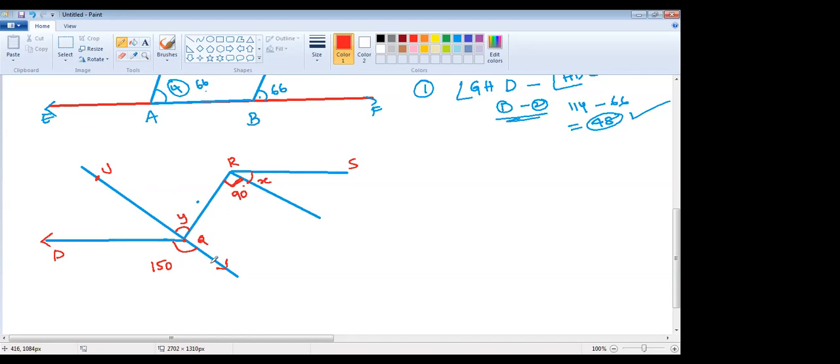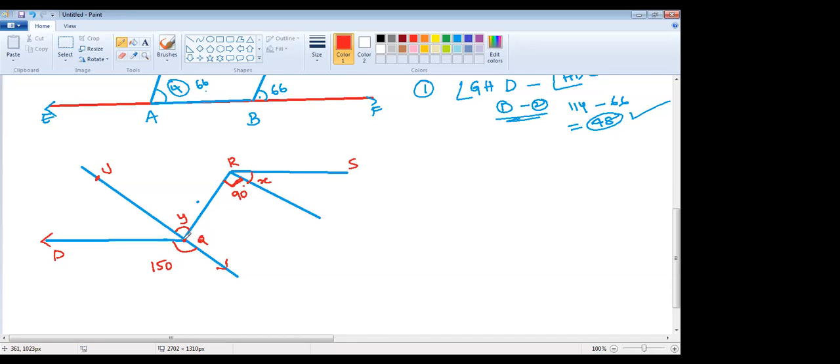Ma'am, I think we extend the line on RS. Then, as it is a straight line, can we take it as 90? We'll assume that as x, and already one x is given. So 90 plus 2x is equal to 180. 2x is equal to 180 minus 90, which is 90. x is equal to 90 by 2, which is 45 degrees. Wonderful. That is one way.